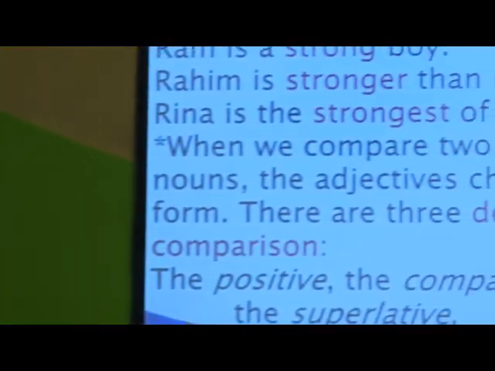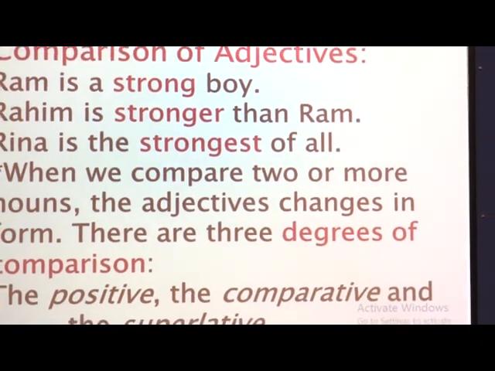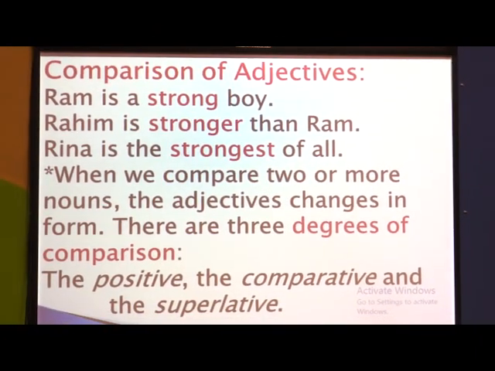Last, we are going to see in detail the comparison of adjectives. What is comparison of adjectives? As we talked about the 3 types of adjectives, now we are going to see how we have to use the adjectives in sentences in different forms, like verbs. As we use verbs in different forms or tenses, like go, goes, went, gone, in the same way we use adjectives differently in different sentences. So let's see the comparison of adjectives.